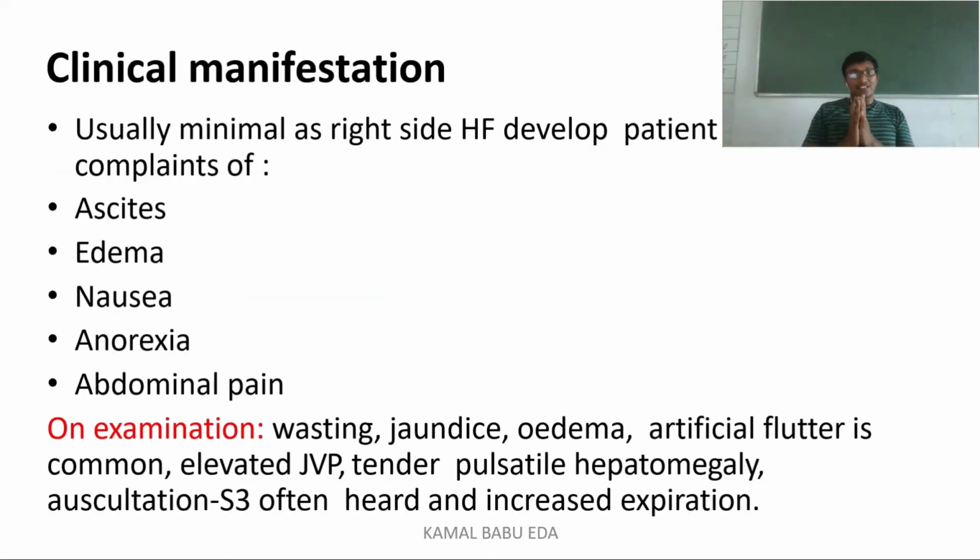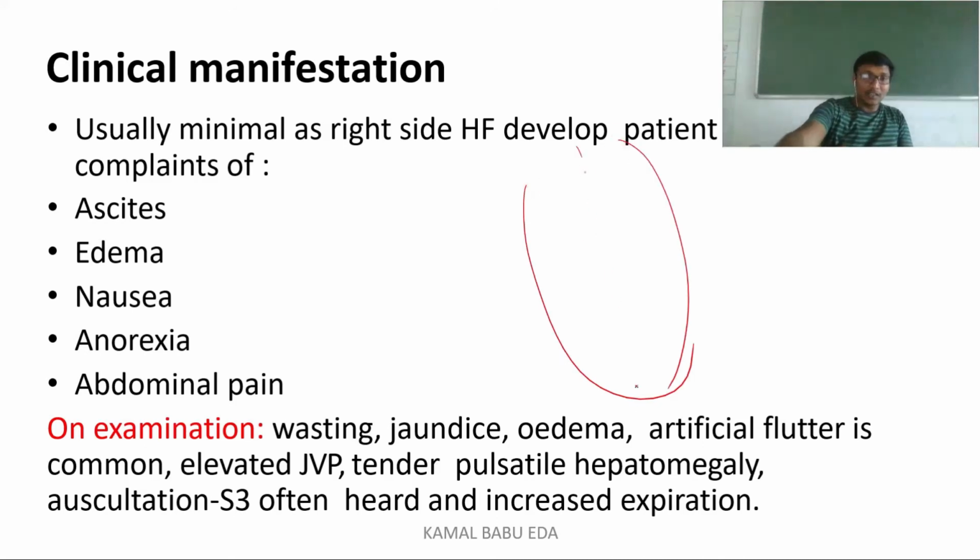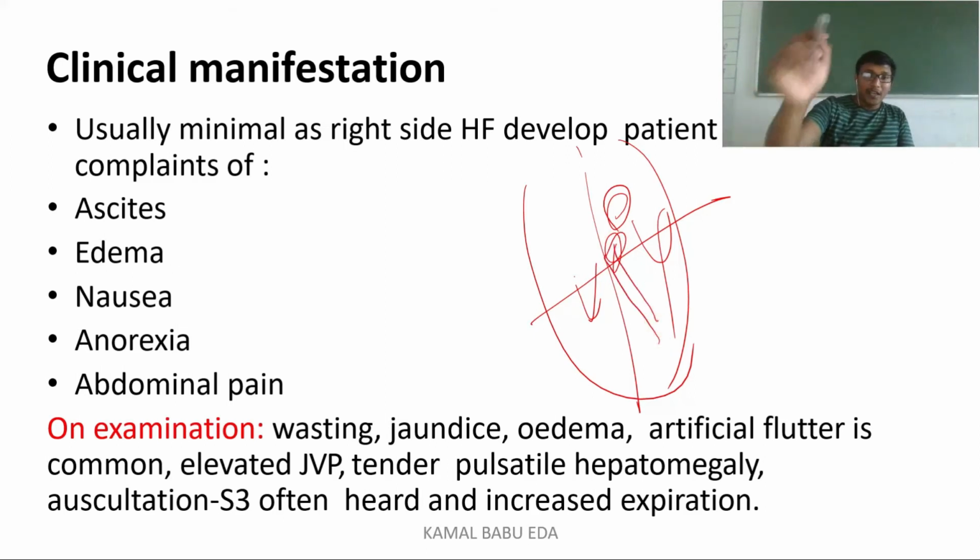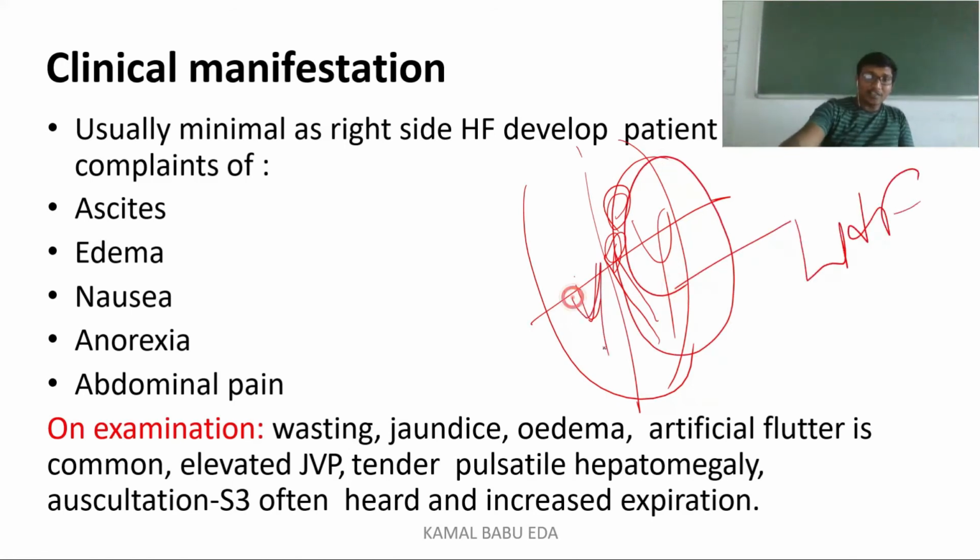Coming to the clinical manifestations, these are what you can observe when a person is having right side heart failure. If this is the heart, this is the tricuspid valve and this is the bicuspid valve. If there is mitral valve stenosis or aortic valve stenosis, we call it left side heart failure. If there is tricuspid valve stenosis or pulmonary valve stenosis, we call it right sided heart failure. The clinical symptoms of right heart failure are ascites, edema, nausea, anorexia and abdominal pain.